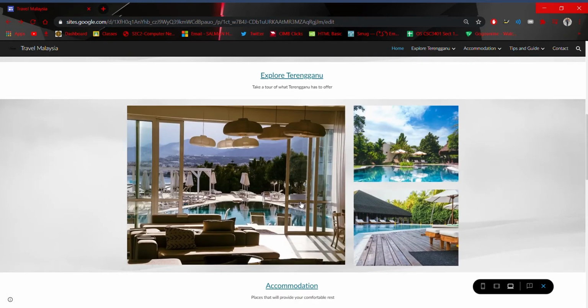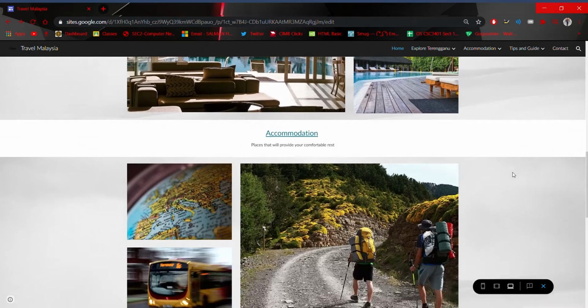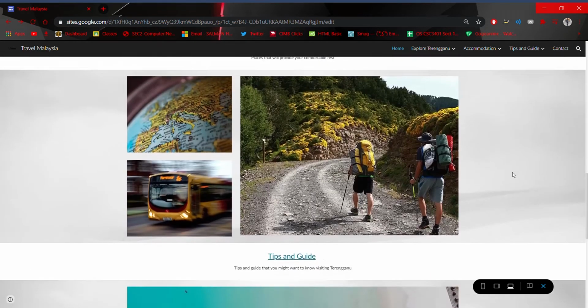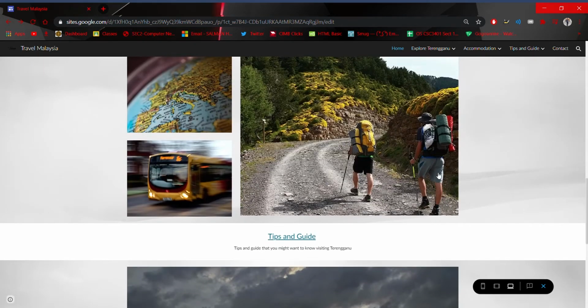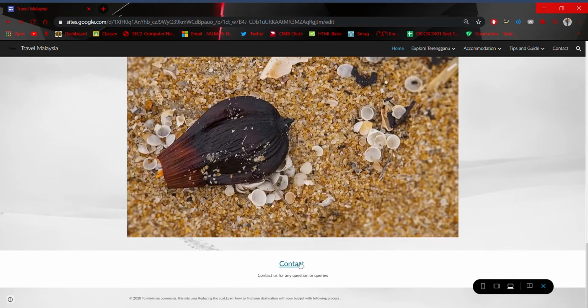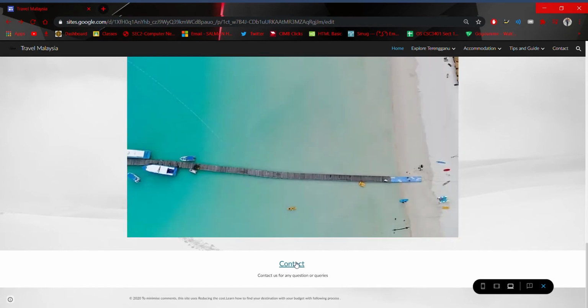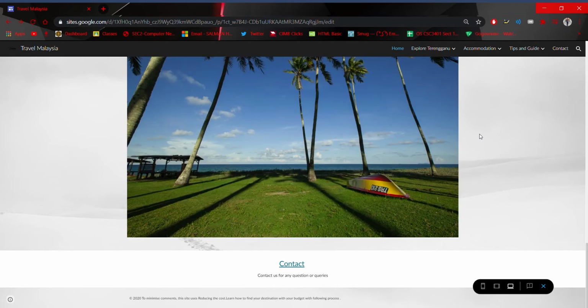Then we also have accommodation that will list the accommodation. That will also be linked to another page, and tips and guide for the tourism, which will also be linked to another page. And lastly, the contact button that will lead to the next page.